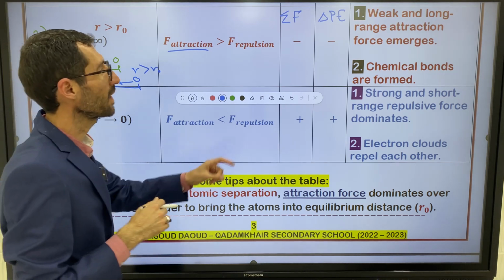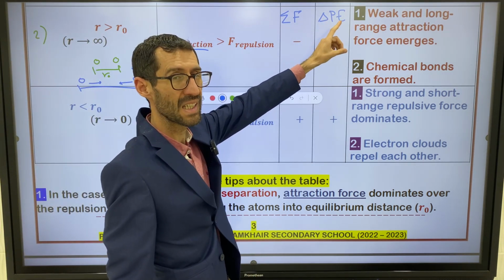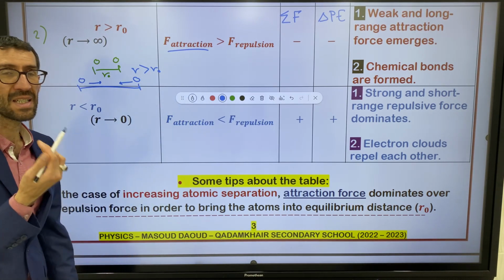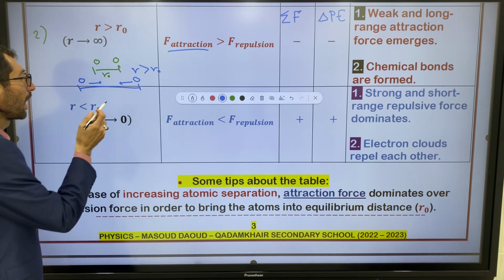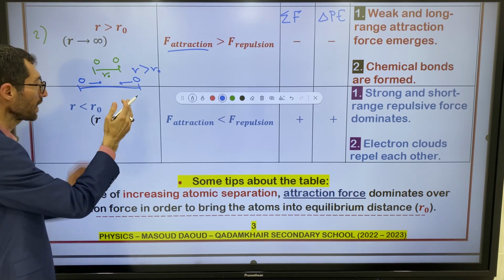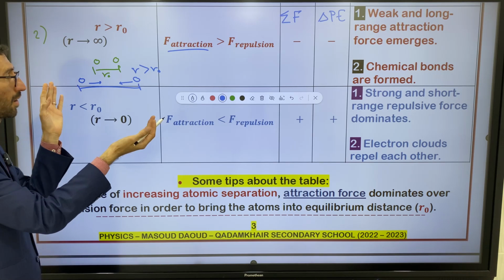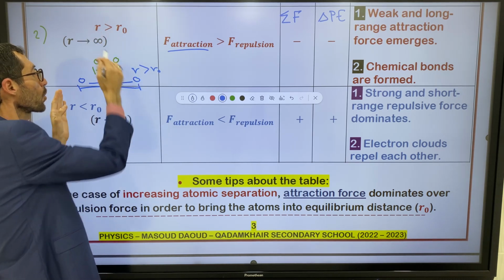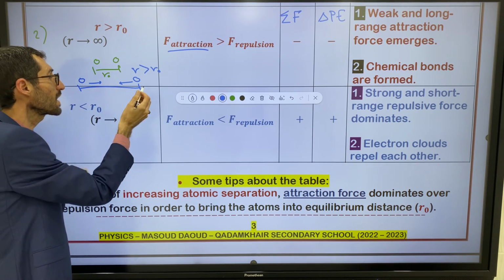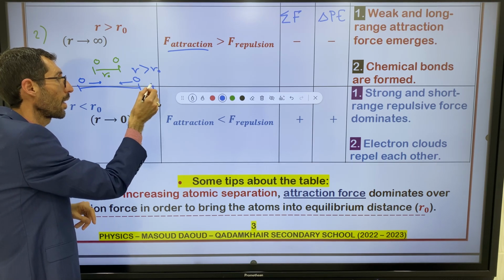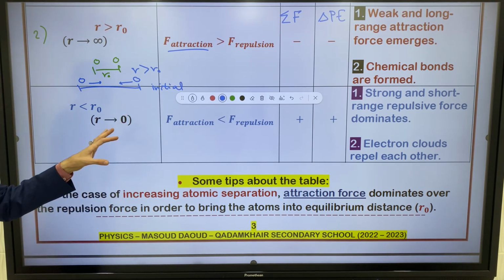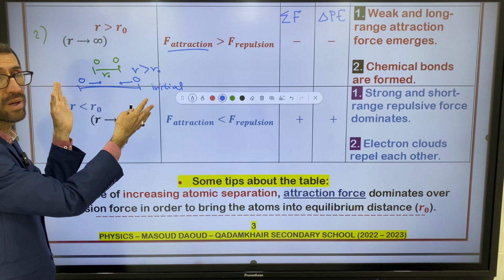So let me explain delta PE for you, for better understanding. Why do we say delta PE is negative? Because look here, this is the first case of us, because it says R is greater than R naught. Atoms right now are in this situation. This is the initial position of atoms, right? They are moved away from one another.